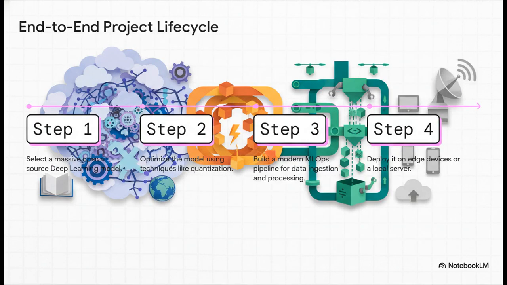So what does a masterpiece project actually look like? Well, it's a full life cycle, just like you see here. You start with a huge open source model. Then you optimize it. You use techniques like quantization to make it way faster. Next, you build out a full MLOps pipeline to handle the data automatically. And finally, you actually deploy it to a server or maybe an edge device. When you can do all of this, you've made it.